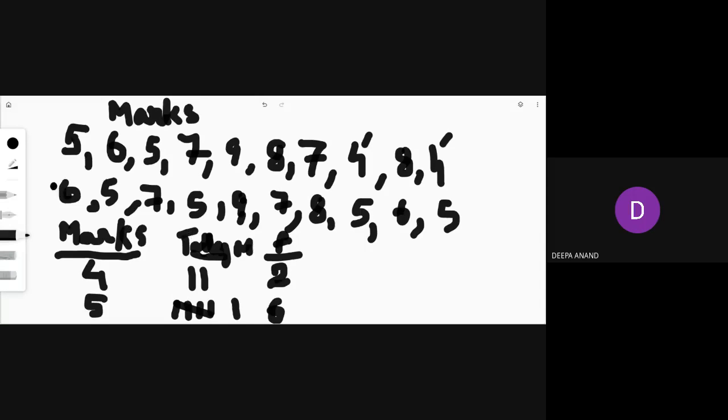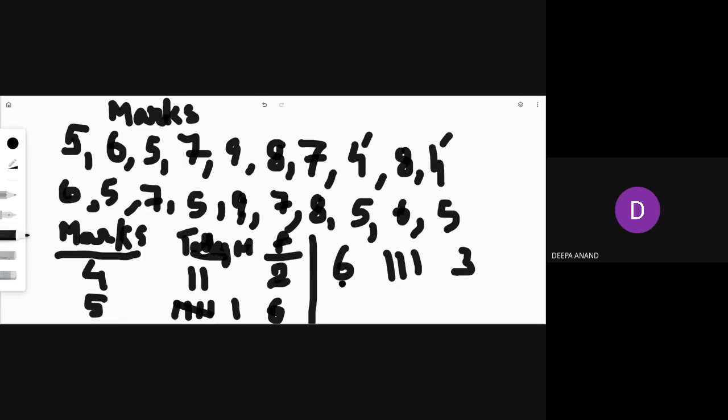And below that, take now the next item, 6. The next mark is 6. I'm doing it here, okay? How many times has 6 repeated? 1. Okay. When you get 1, the first you count now, put it in the tally mark. Then 1, 2. Put it in the tally mark. Then 3. Tally mark. Is it 3? Then you write it 3.